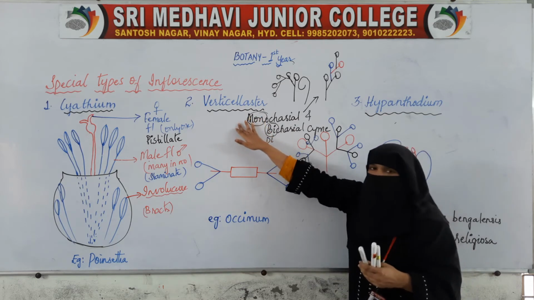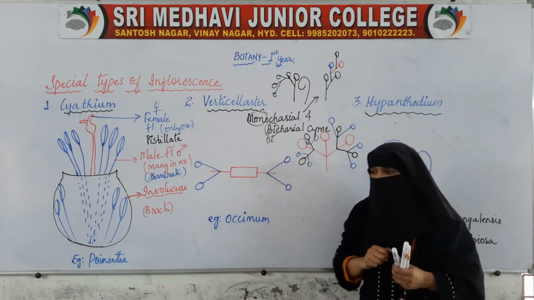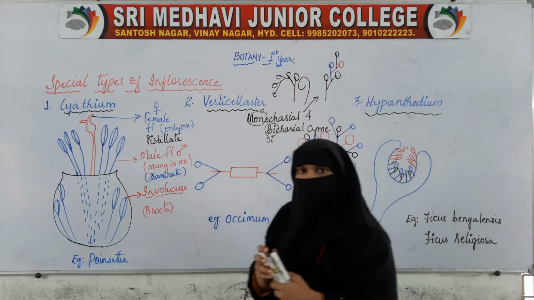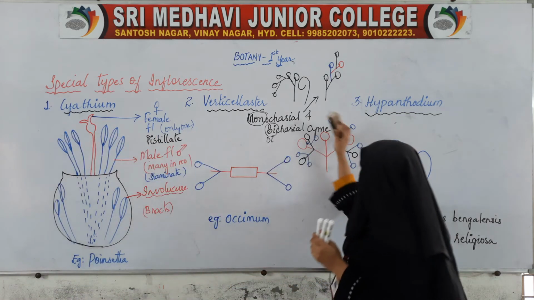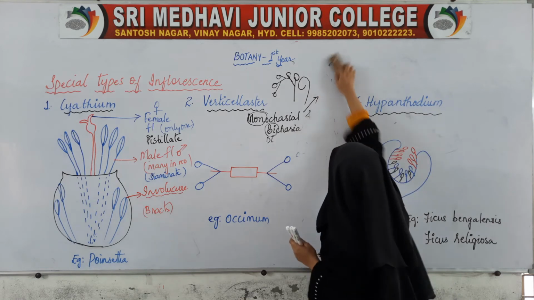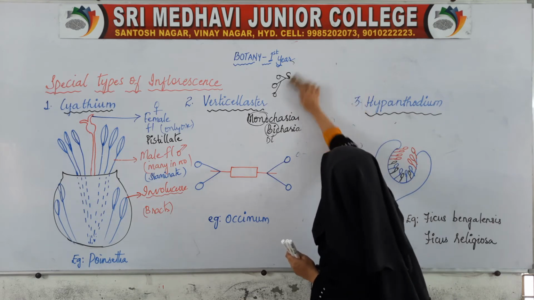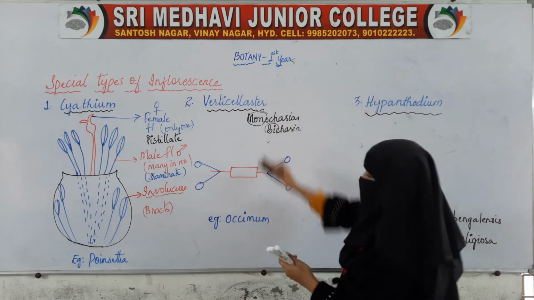So this verticillaster is a combination of both monochasial and bichasial cyme. How is it? Concentrate on this.